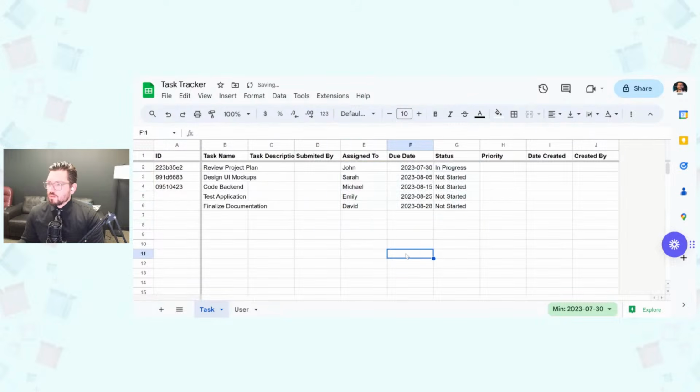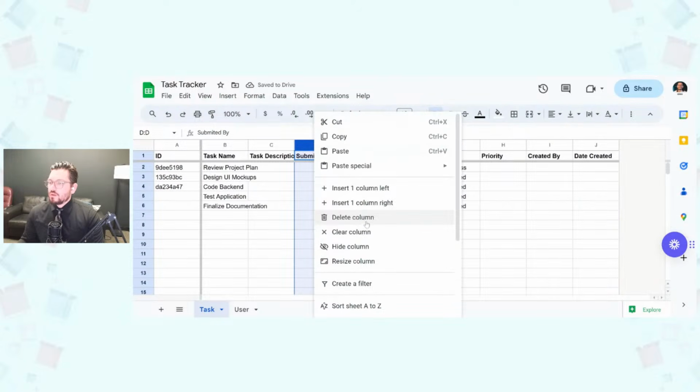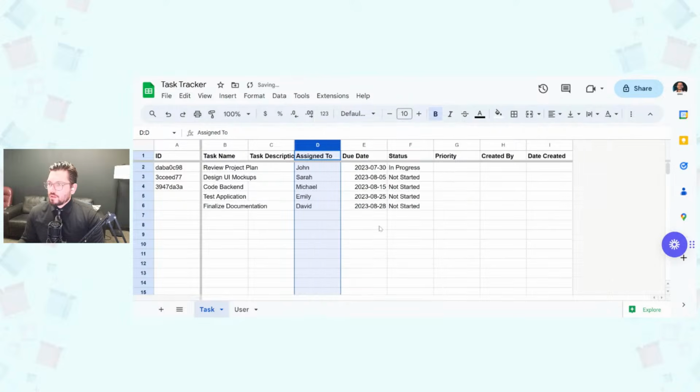So assigned to, and then who's it submitted by, which really that's what the created by column is, and we'll automate that in AppSheet. So I'm going to go ahead and delete that column. We don't really need that. Task description, we'll come up with some task descriptions there. And then our due dates here, listed in date format.